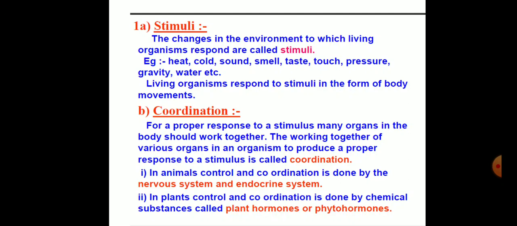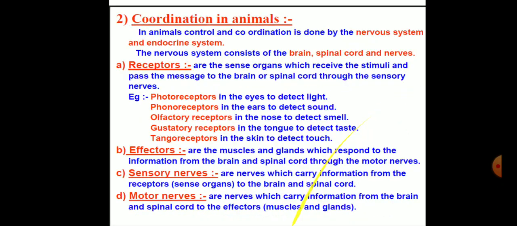See, this kind of response indicates that living organisms have a mechanism to identify or sense the stimulus in the environment. This information is sent to the organ which has the ability to respond to such changes. In multicellular organisms, coordination between various organ systems is brought about in two general ways, namely controlled by the nervous system and the endocrine system. Whereas in a plant, it is controlled by chemical substances called plant hormones or phytohormones.